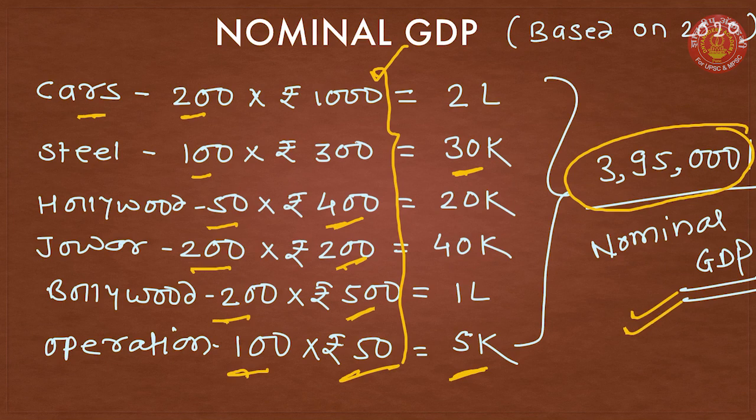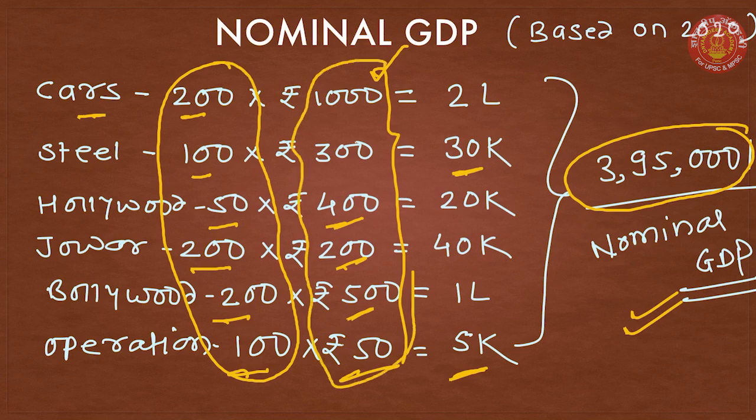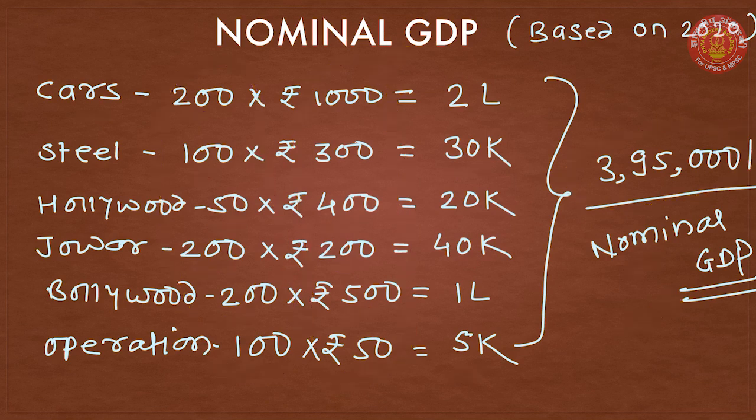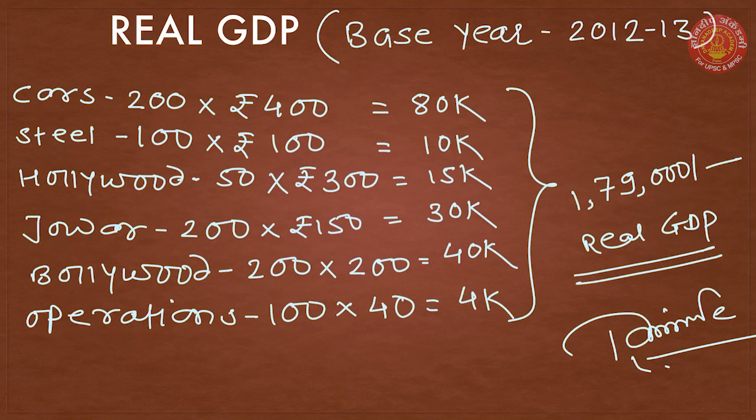See, these are the total number of goods and services produced in 2020. And this is the price of goods and services in the year 2020. And whatever total we got is based on current year prices. So GDP counted at current year prices is nothing but nominal GDP. Now next one. Let us say we want to discuss real GDP.